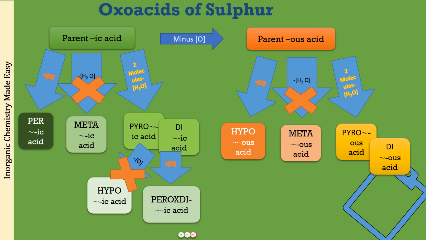So this was the chart we made for phosphorus, and out of this only 3 we have cancelled. So this makes the remembering of 1, 2, 3, 4, 5, 6 and 7 oxo acids of sulfur also done. What will be left is learning 5 more names. I will be giving you a trick to remember those also, so do not worry. So first of all, let us see what are going to be the names of these oxo acids of sulfur in this way.